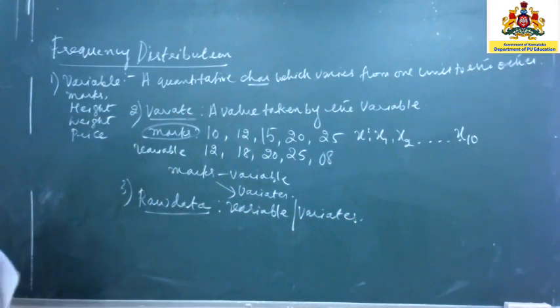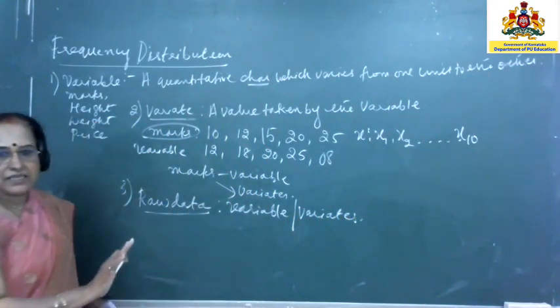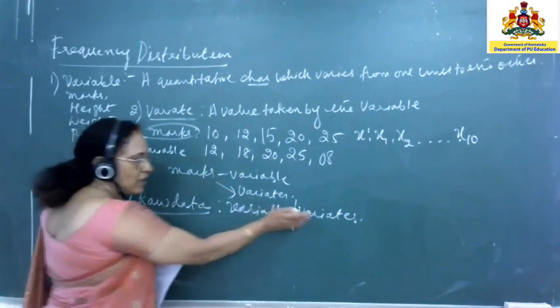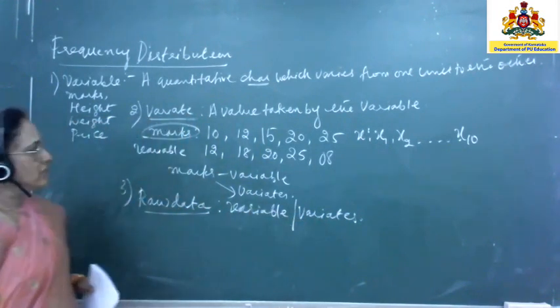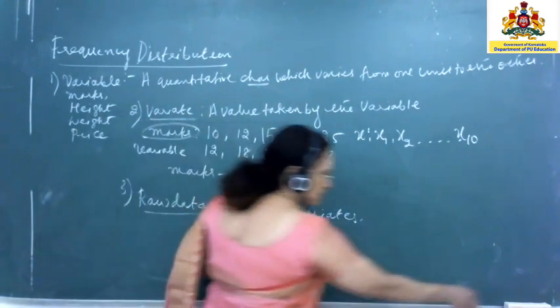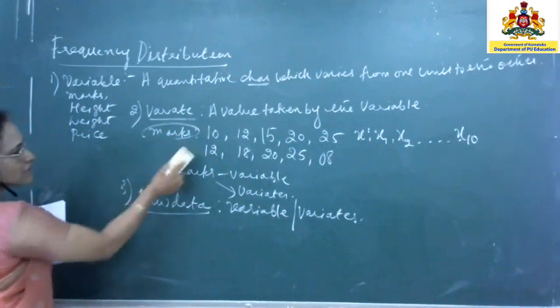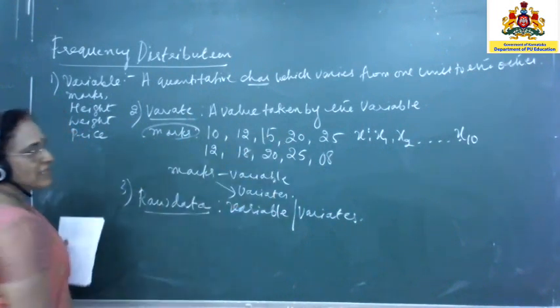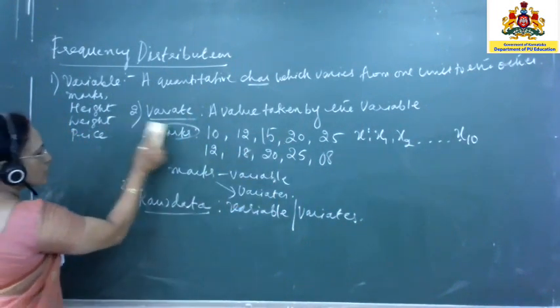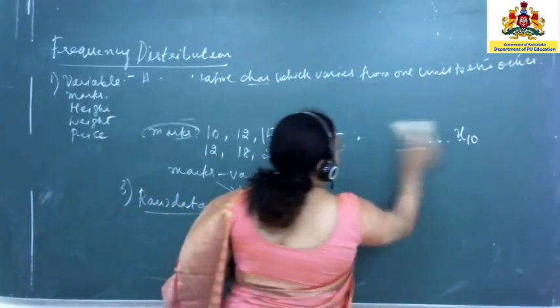So if you take this, marks is there, along with the 10 different variates. Therefore, this itself can be taken as raw data.